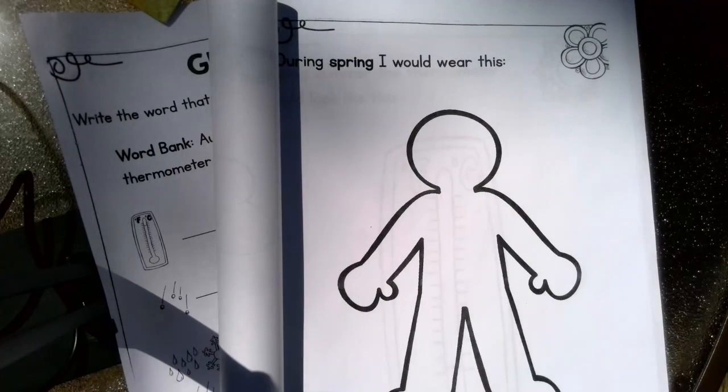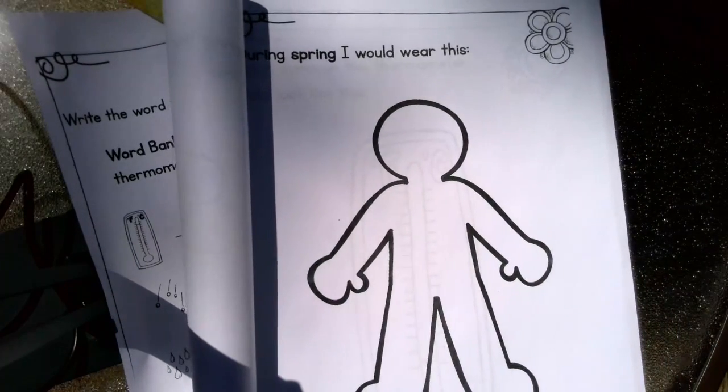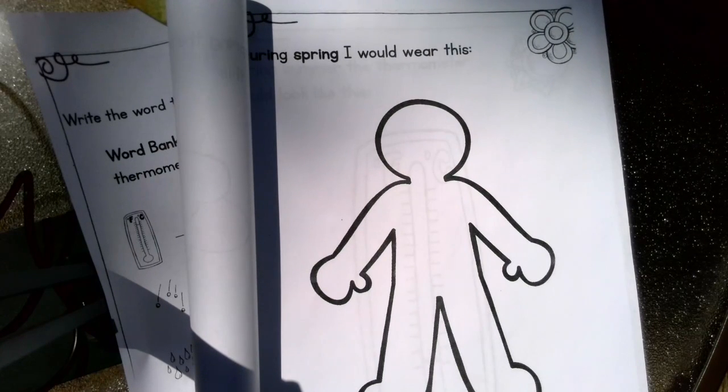Okay, after you're done drawing what precipitation would look like, you're going to draw a picture of something that you might wear in the springtime. Right now I'm wearing a t-shirt with shorts. I'm wearing sunglasses. My hair is in a ponytail because it's kind of hot outside. Maybe you're wearing a tank top. Maybe you're wearing a sweatshirt. Maybe you're wearing long pants. Because I know when it starts to get dark outside during the springtime, it can get kind of cold. So maybe you're doing this in the evening when it's colder outside.